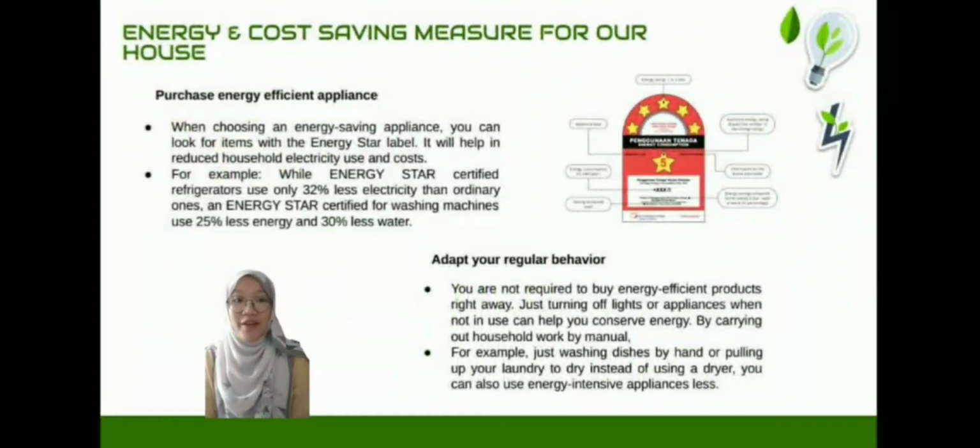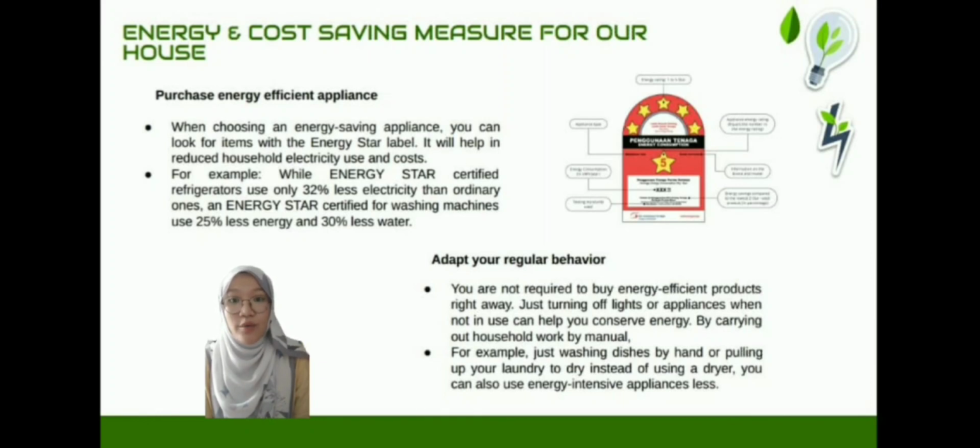First, we should purchase energy efficient appliances, because when choosing energy saving appliances, we can look for an item with the Energy Star label. It helps reduce household electricity use and cost. For example, a refrigerator with Energy Star certification uses 32% less electricity than a standard model. Meanwhile, a washing machine with the certification uses 25% less energy and 30% less water.